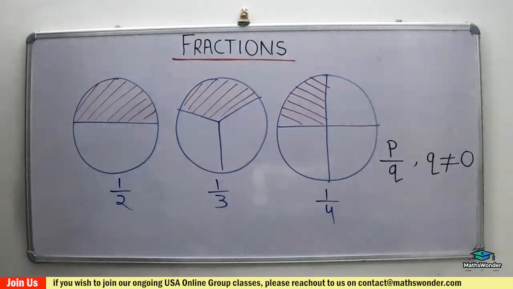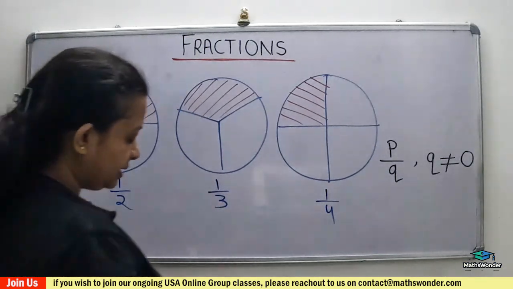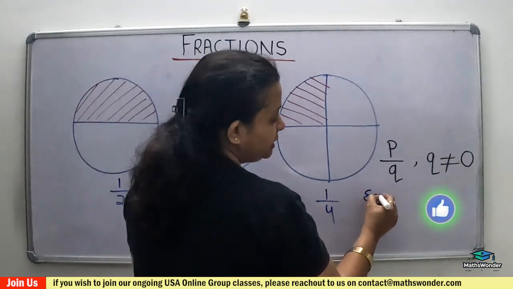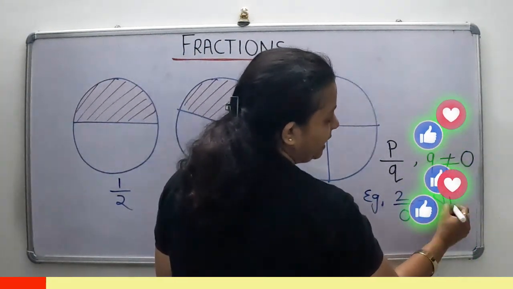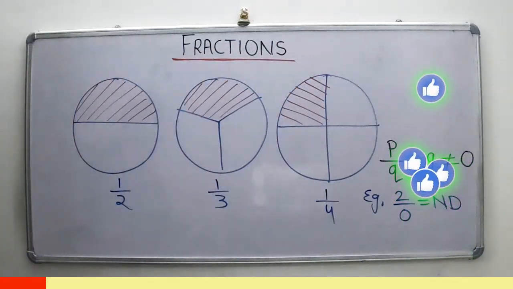A fraction that has 0 in the denominator is said to be undefined. Suppose your denominator is 0, like 2 over 0. This is not a defined fraction. Okay?